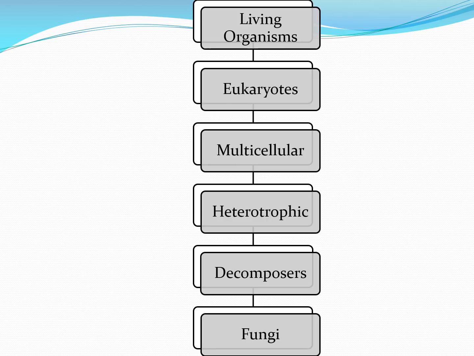This is the classification for the kingdom of fungus. Now, even though decomposers are written, we need not mention decomposers while writing the characteristic of fungus. So, we will start from heterotrophic. The characteristic of fungus is they are heterotrophic, multicellular, eukaryotic living organisms. The meaning of heterotrophic is that fungus cannot make its own food, that is why it is dependent on other organisms. Multicellular means there are many cells in the fungus working together. Eukaryotic means they have complex cell structure. So, fungus is heterotrophic, multicellular, eukaryotic living organism.